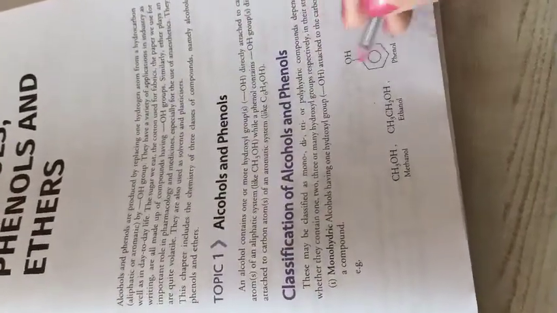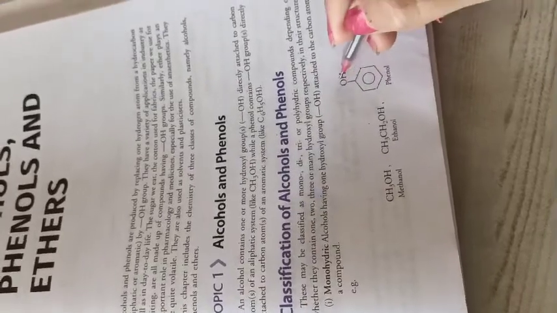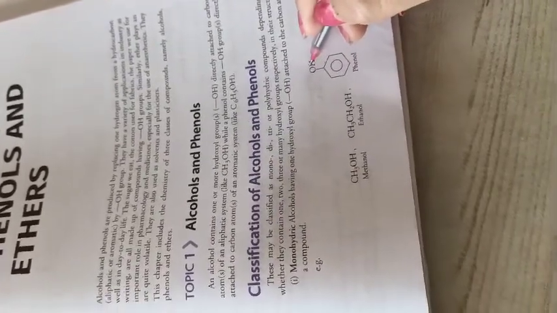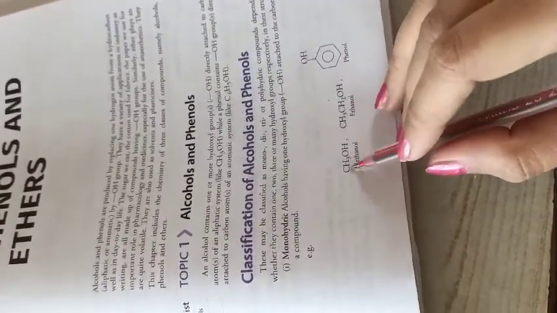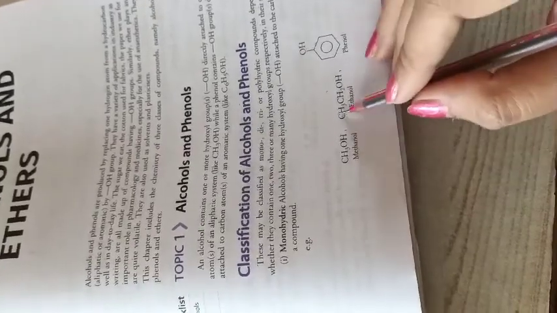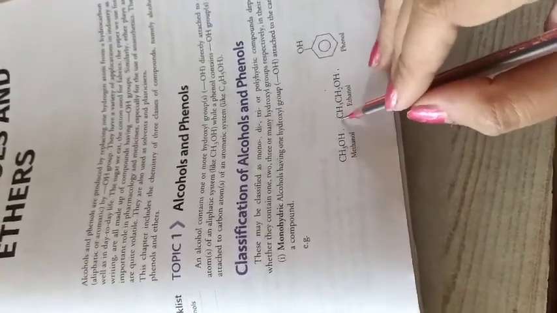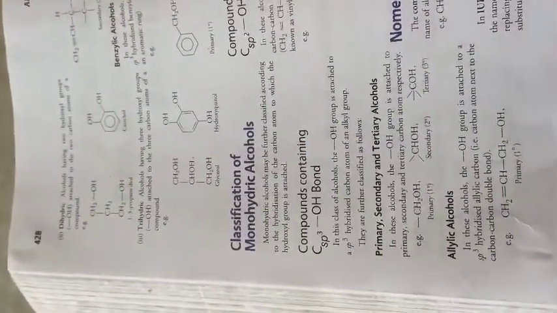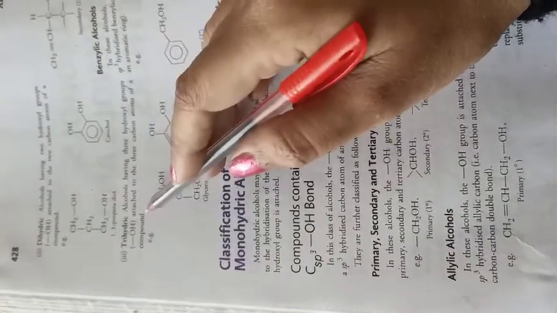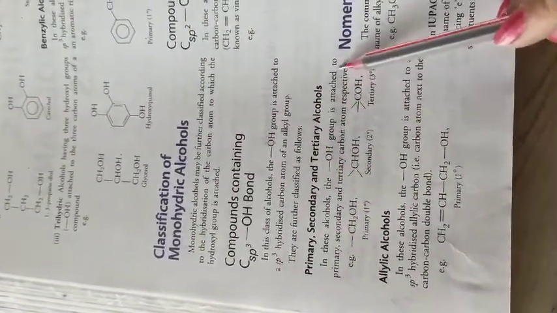If we make a diagram of phenol, the OH will come on the upside, ortho side. Methanol, you can say CH3OH. Ethanol, two carbons are present. Methane, ethane, ethanol. Understood, beta? After this, we are using various other terms, dihydric and trihydric. These are the structures of them. Then the classification of monohydric alcohols into primary, secondary, and tertiary.